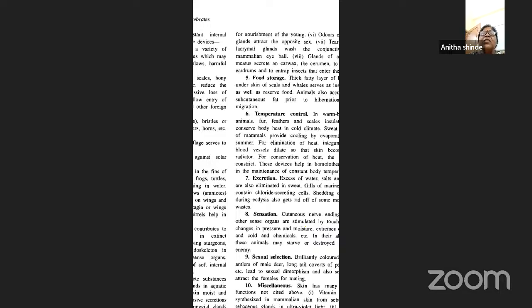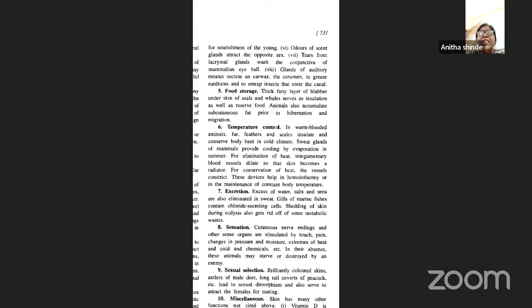And apart from this, the integument also gives some odor, that is, the smell. These odors of the scent glands attract the opposite sex. So the secretions in the form of odors from the scent glands will try to attract the opposite sex. Then you have tears from the lacrimal glands of the eye, which wash the conjunctiva of the mammalian eyeball, and the glands of the auditory meatus.